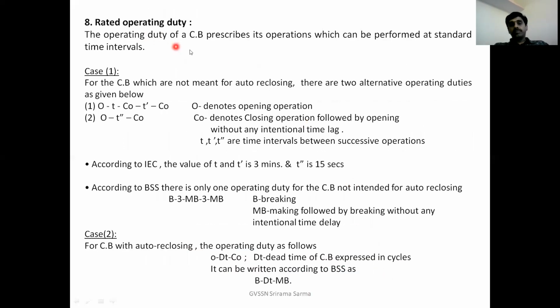So, rated operating duty. Here the operating duty of a CB prescribes its operations which can be performed at the standard time intervals. There are two cases we can consider. One is no auto reclosing, and the other is with auto reclosing facility. Generally, auto reclosing facility is provided for the breakers. Whenever the fault is cleared, the breaker will automatically close to continue the power supply without any interruption, without any time delay. For circuit breakers which are not meant for auto reclosing, there are two alternative operating duties.